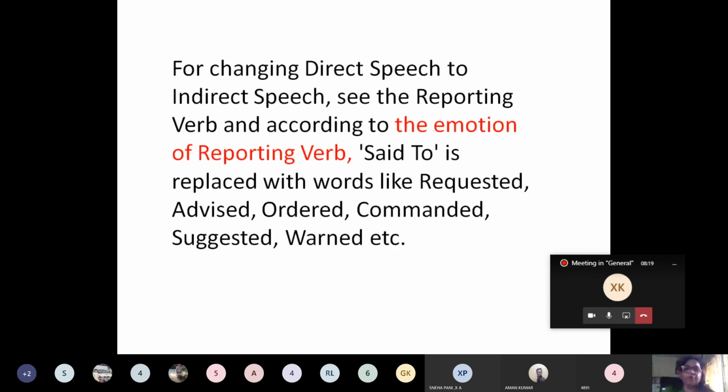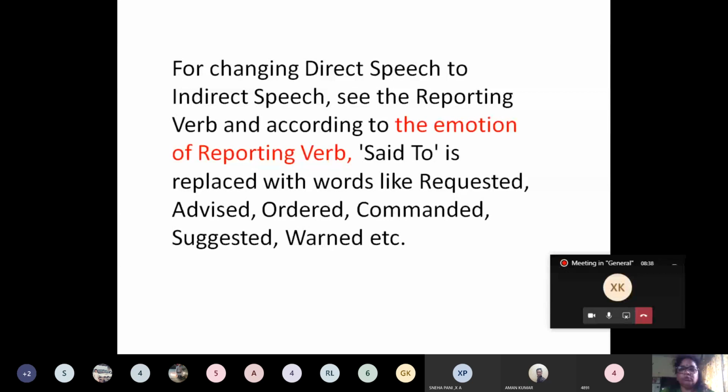First, the reporting verb. The reporting verb is "said to". In the interrogative sentence, the reporting verb was "asked" or "inquired".